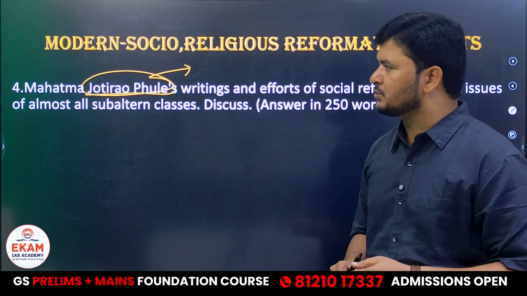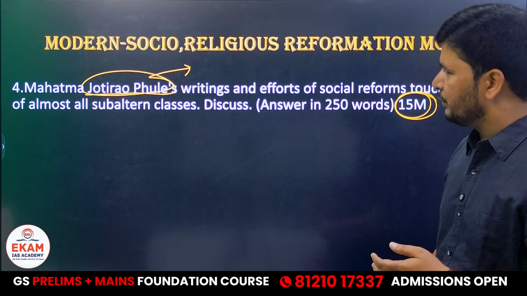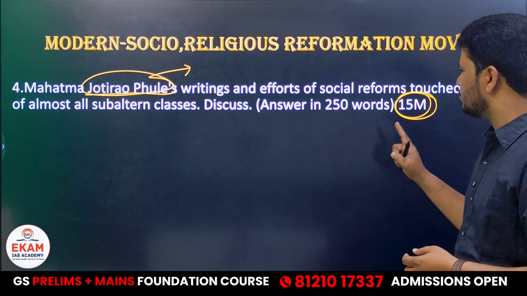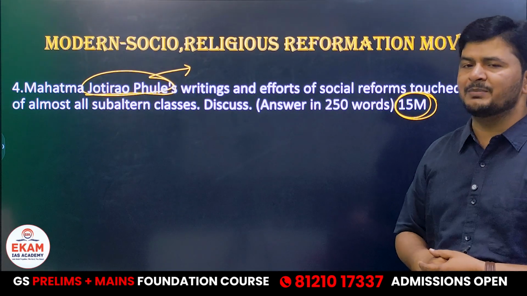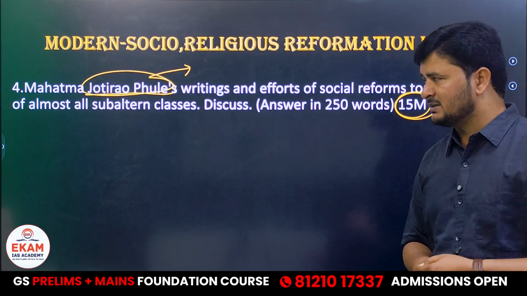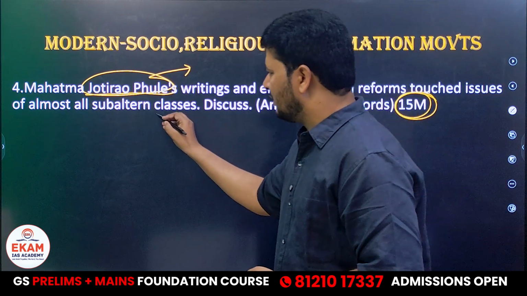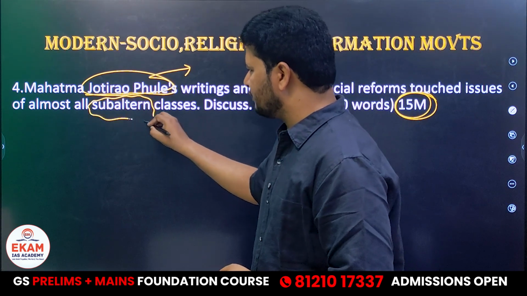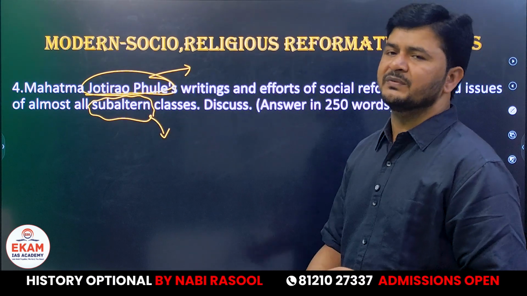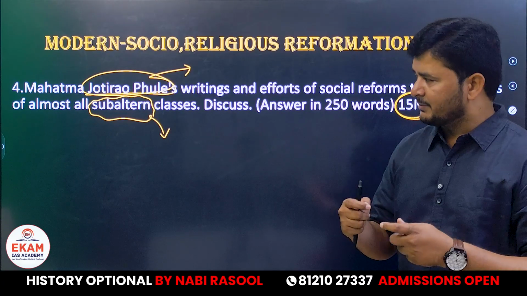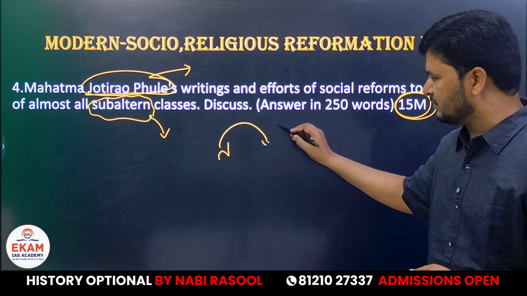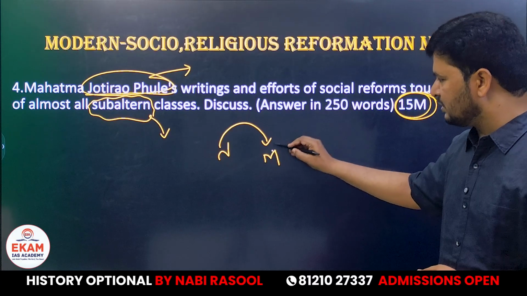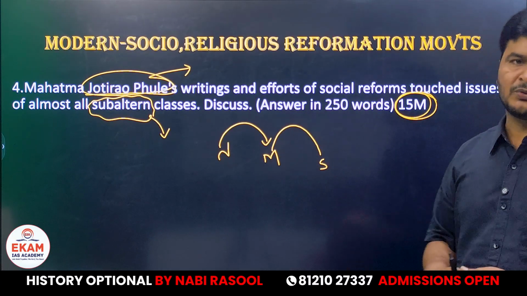The fourth question goes: Mahatma Jyotirao Phule's writings and efforts of social reforms touched issues of almost all subaltern classes. Subaltern, it's one of the frequent terms we started using from the 1950s. We say subaltern history, subaltern historiography. We have nationalist history, then we have the Marxist approach, followed by the subaltern approach.